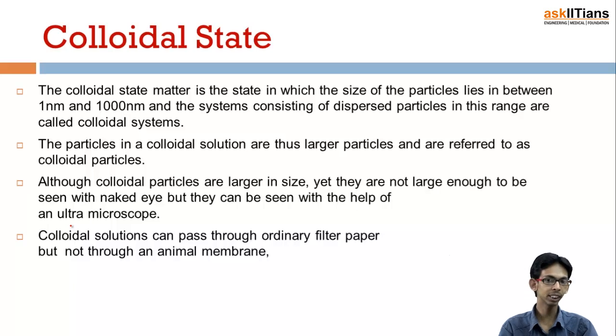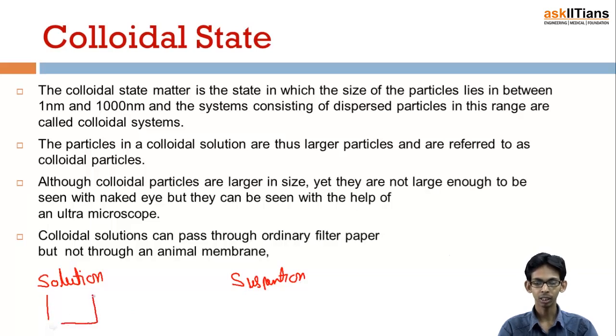And actually mixtures are classified into three groups. The first one is solution, which is a homogeneous mixture, and the next one is suspension, which is a heterogeneous mixture. Now the difference between these two is that in solution the particles are totally dissolved uniformly, they are not visible to the eyes, and it is a homogeneous mixture. In suspension the components are not uniformly mixed and we can see them separately.